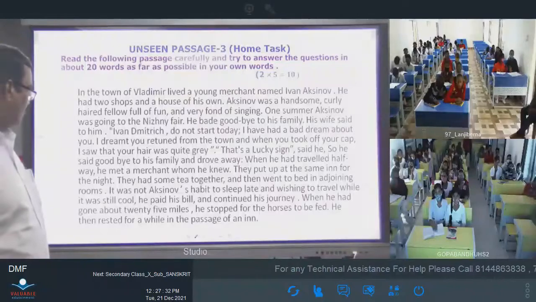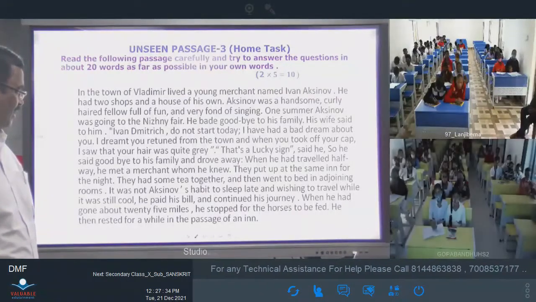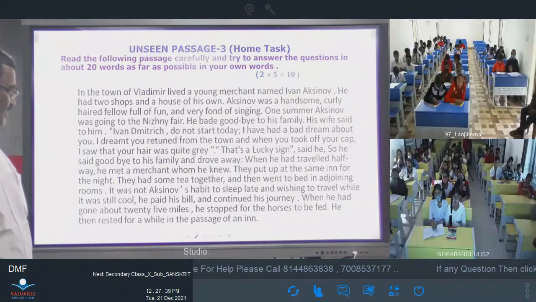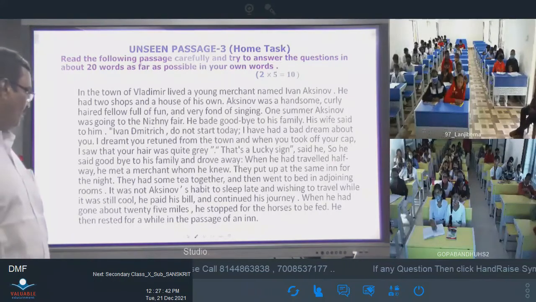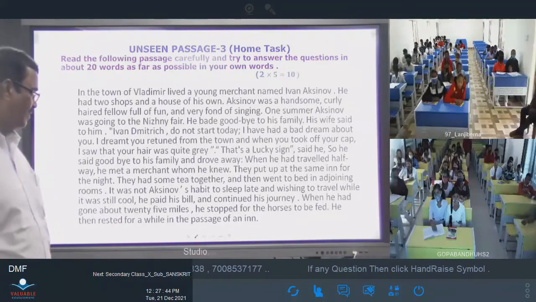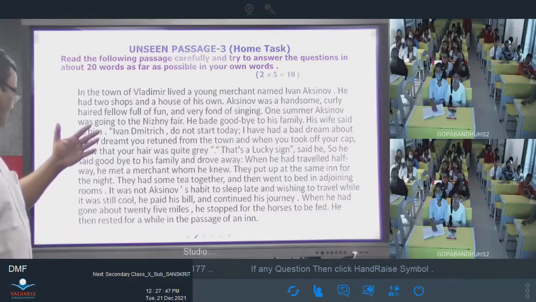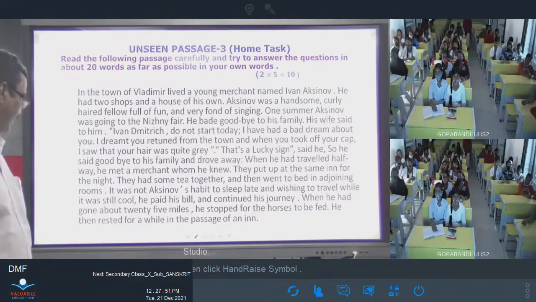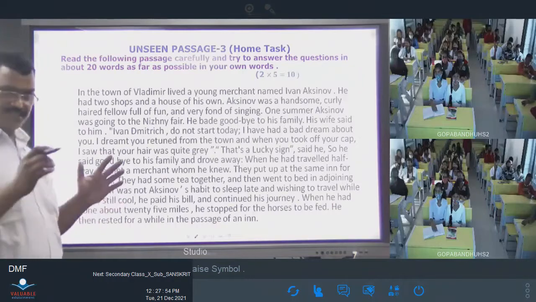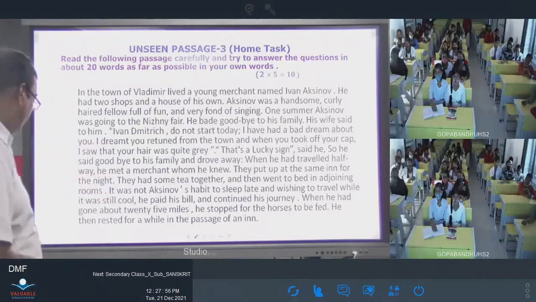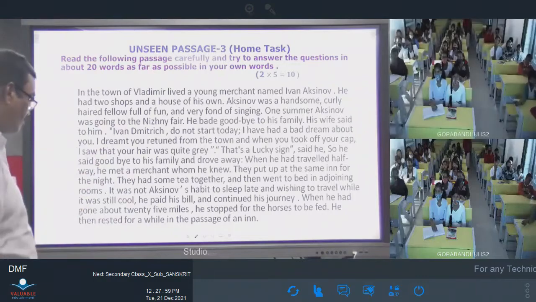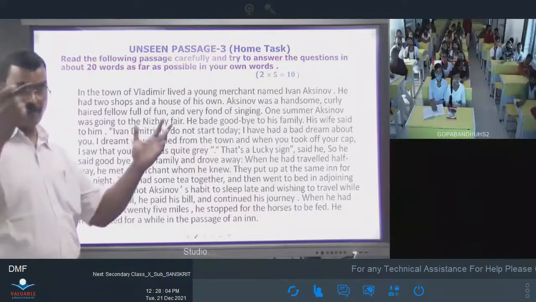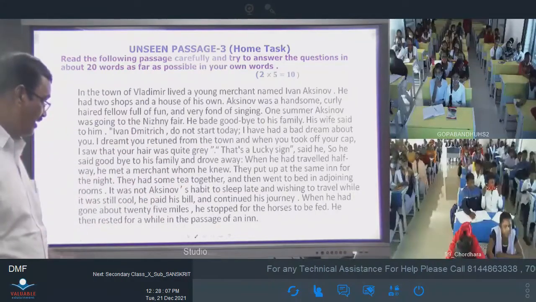In the town of Vladimir lived a young merchant named Ivan Akinov. He had 2 shops and a house of his own. Akinov was a handsome, curly-haired fellow, full of fun and very fond of singing. One summer, Akinov was going to the Nizhny fair. He bade goodbye to his family. His wife said to him, "Ivan Dmitrich, do not start today. I have had a bad dream about you. I dreamed you returned from the town, and when you took off your cap, I saw that your hair was quite gray." "That's a lucky sign," said he.